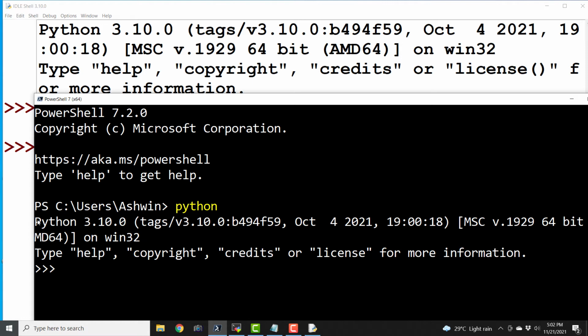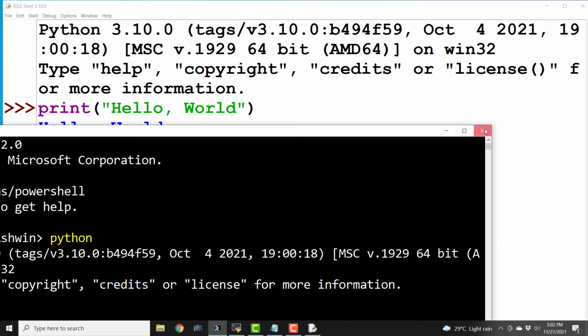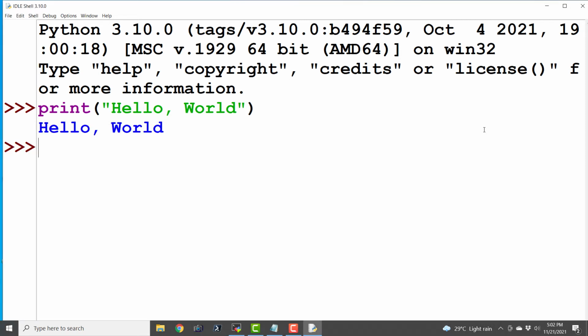The header lines that both the windows display are exactly the same, and this is the same tool. The only thing is that we are invoking it in a bit different way. In case you have installed some sort of advanced IDE for Python, there also you will find this sort of shell. So this is the Python shell, and we can type in Python commands and statements and execute them. This is very ideal for a quick proof of concept or writing some small pieces of code.